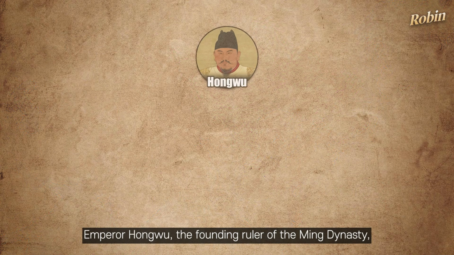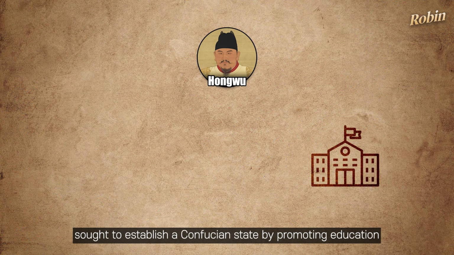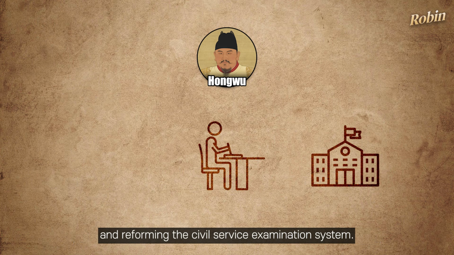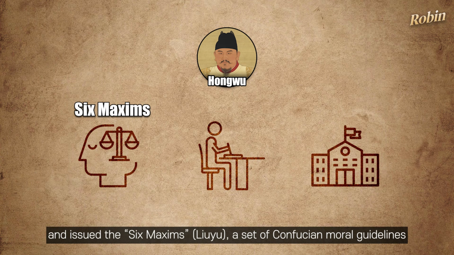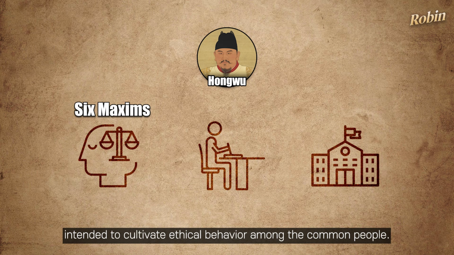Emperor Hongwu, the founding ruler of the Ming Dynasty, sought to establish a Confucian state by promoting education and reforming the civil service examination system. He established schools throughout the country and issued the Six Maxims, a set of Confucian moral guidelines intended to cultivate ethical behavior among the common people.